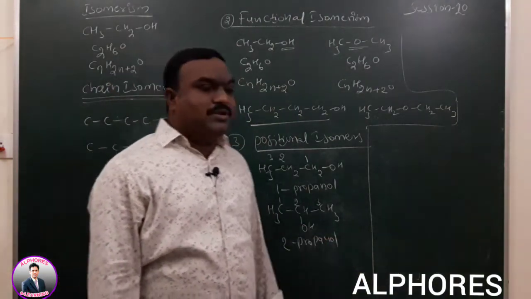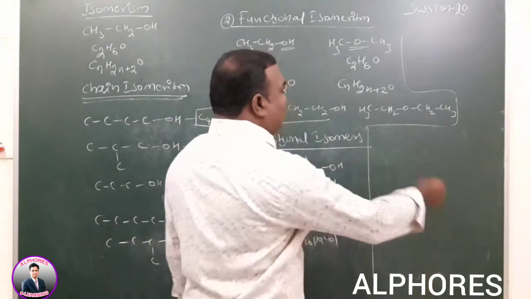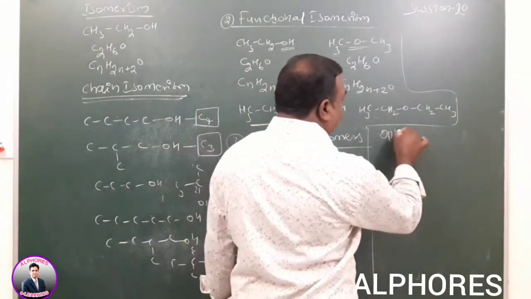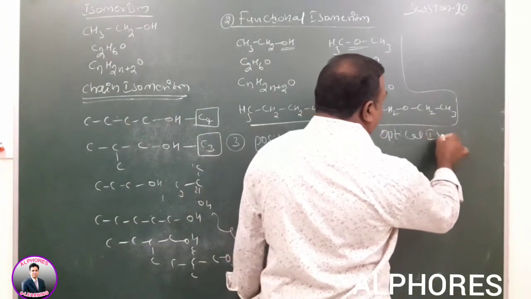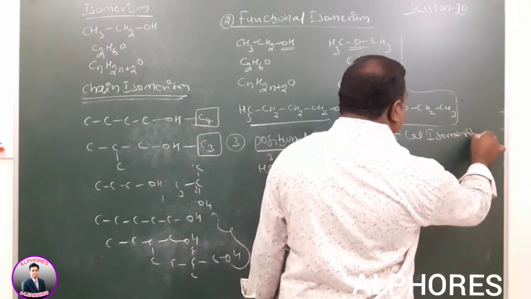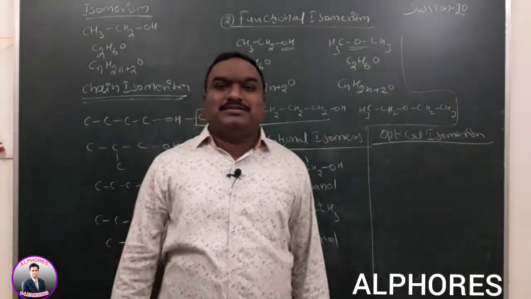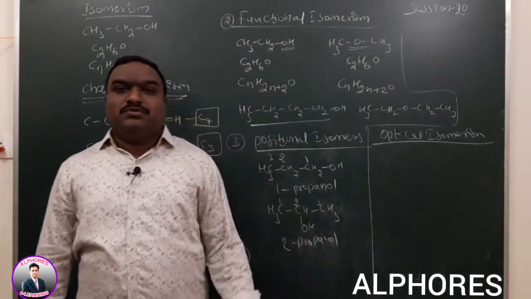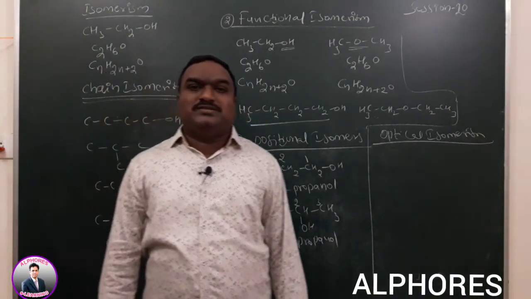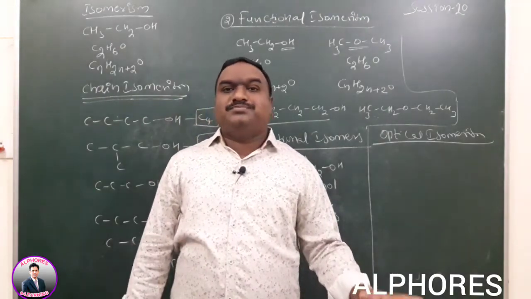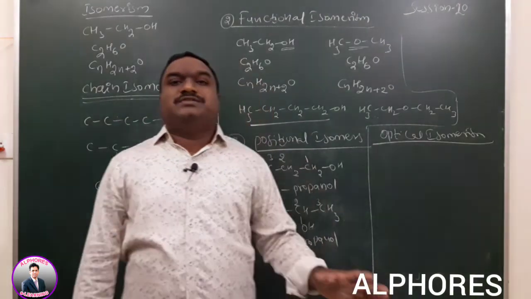Now if you take optical isomerism, the compound should have at least one chiral center, or even though the compound is not carrying a chiral center, the compound should lack symmetry elements.